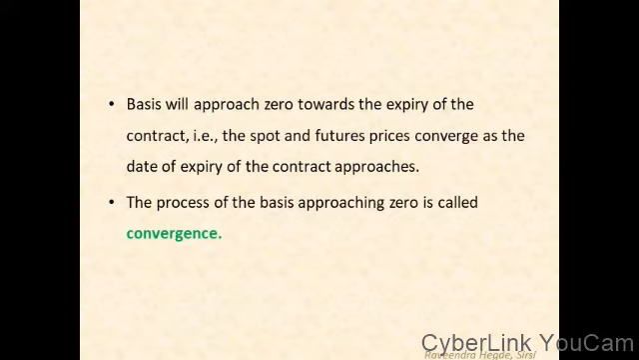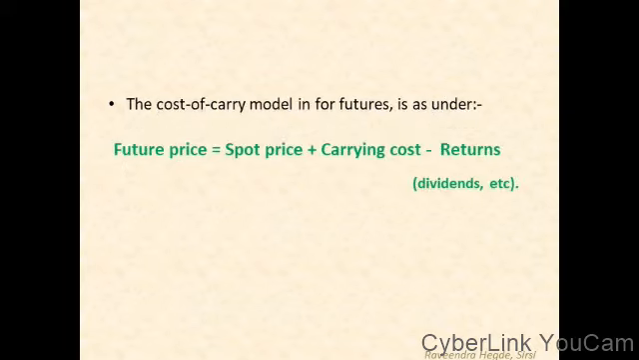That is, the spot and future prices converge as the date of expiry of the contract approaches. The process of the basis approaching zero is called convergence.